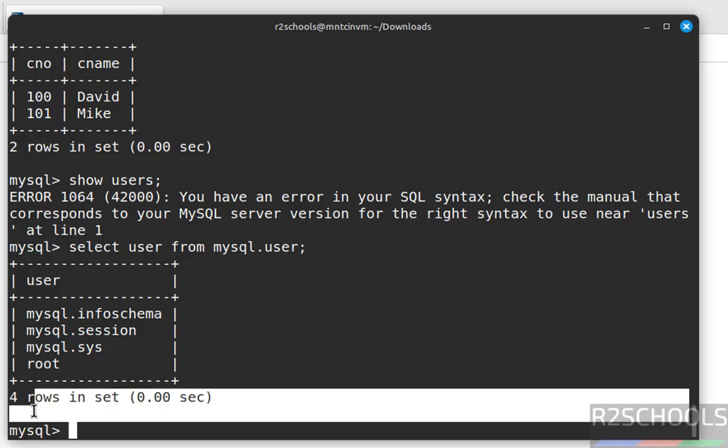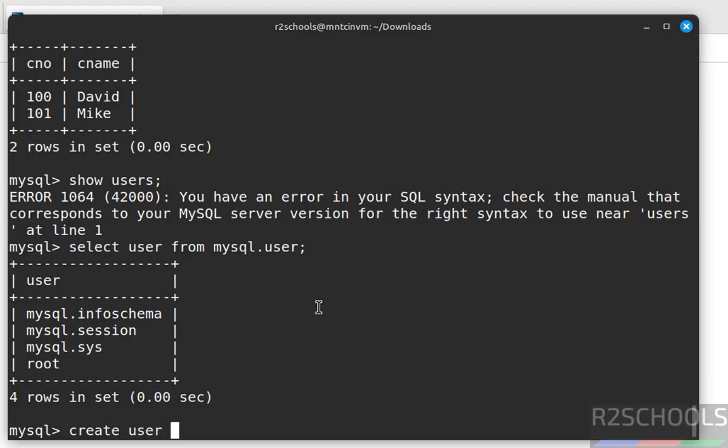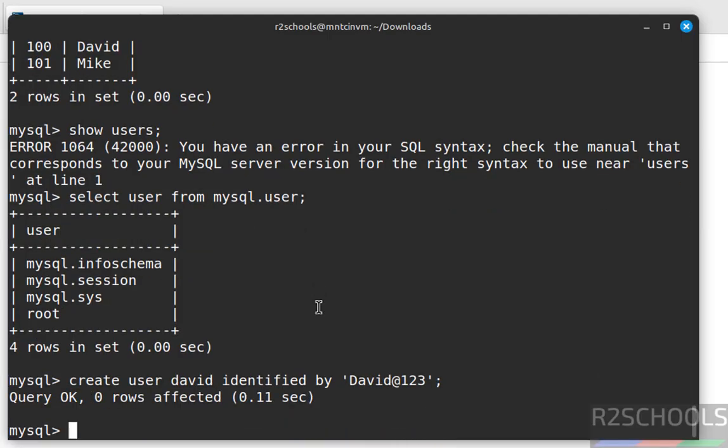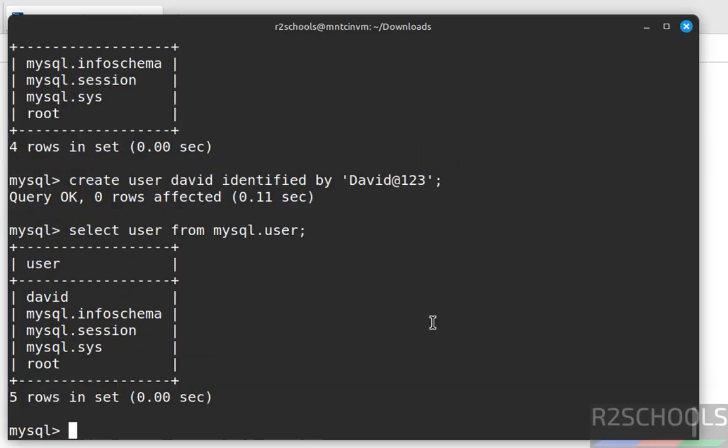Let us create user. Create user. Whatever is there in single quotes, it is the password. See, we have created, let us verify. See, we have created user David. Now exit from the current session which is connected by using root account. Then we will connect with this new user.